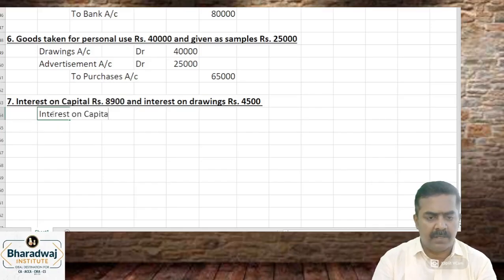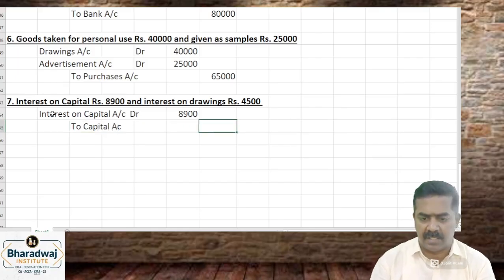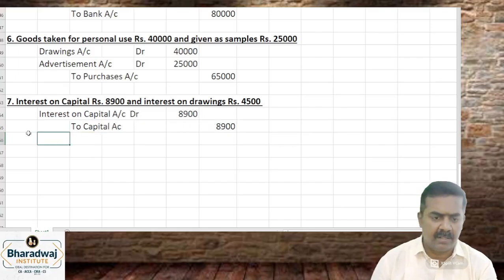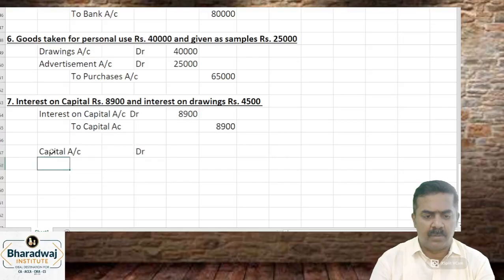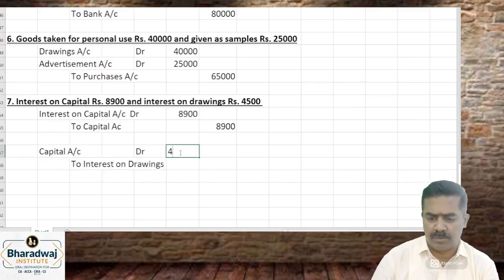Interest on capital account debit 8,900 to which account? To capital account. It can be proprietor's capital or partner's capital, 8,900. Then capital account debit to which one? Interest on drawings. How much? 4,500.